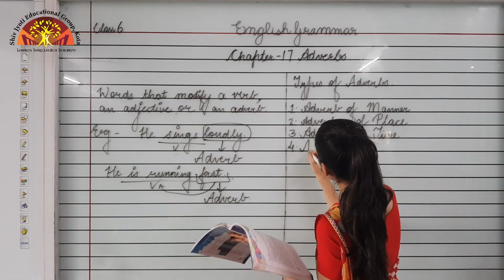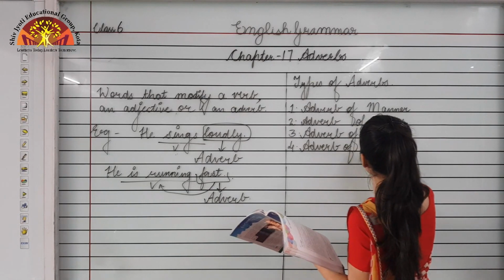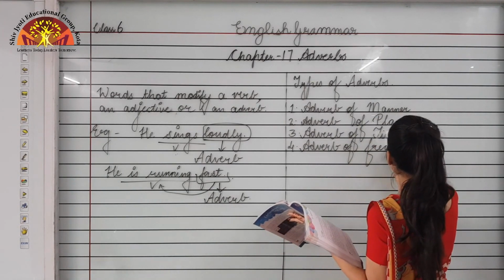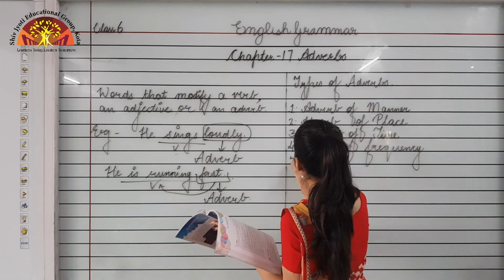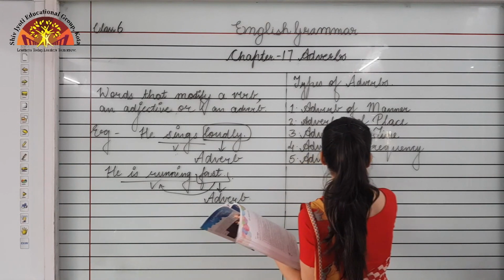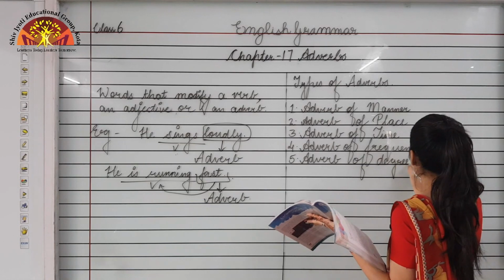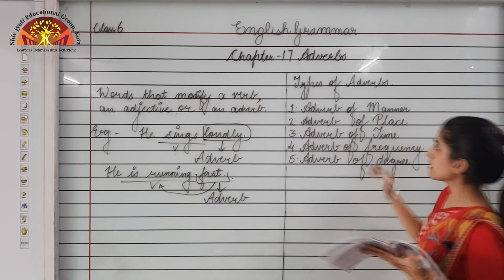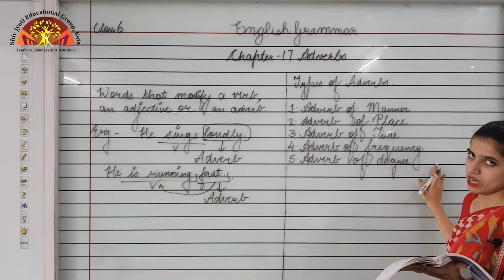Fourth, adverb of frequency. And the fifth one is adverb of degree. So these are the 5 types of adverbs which we will be seeing in this chapter.